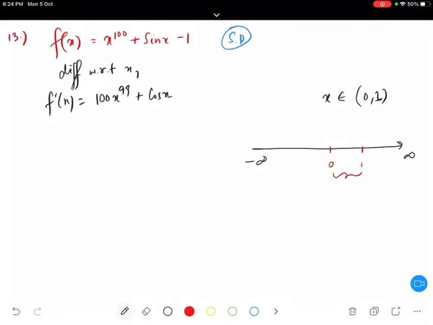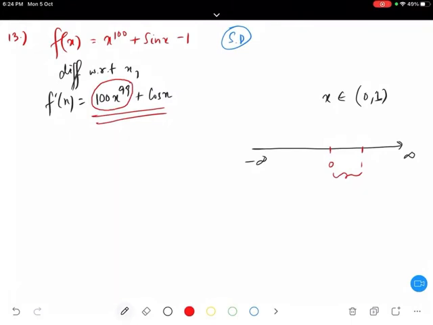Am I clear? They will always give you positive values, right? Between 0 and 1, are you getting any negative number? No. So how can this be negative? Understood?